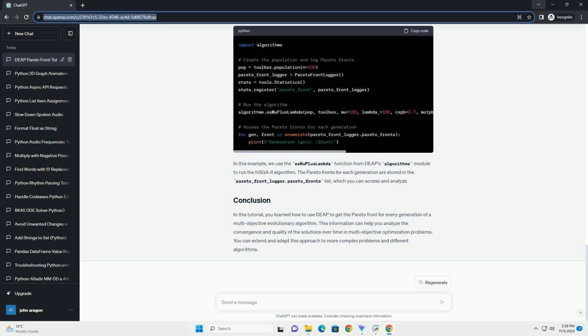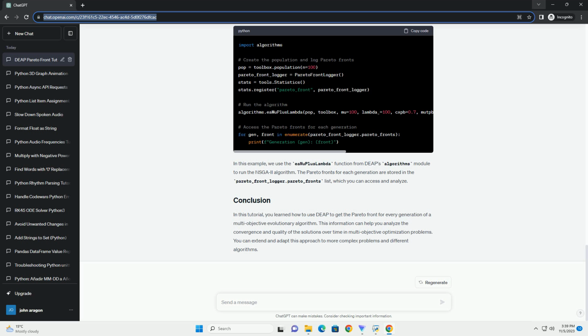In multi-objective optimization problems, a Pareto front represents the set of solutions that are non-dominated by any other solution in the objective space. These solutions are considered optimal as they represent trade-offs between competing objectives. DEAP allows you to get the Pareto front for each generation of an evolutionary algorithm, which can help in visualizing the convergence and the quality of the solutions over time.